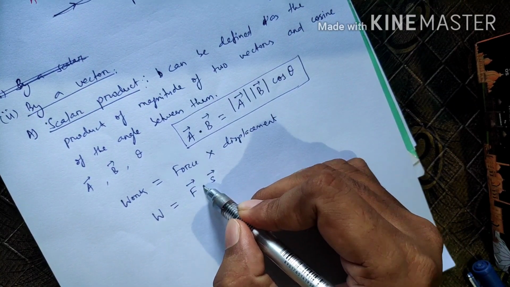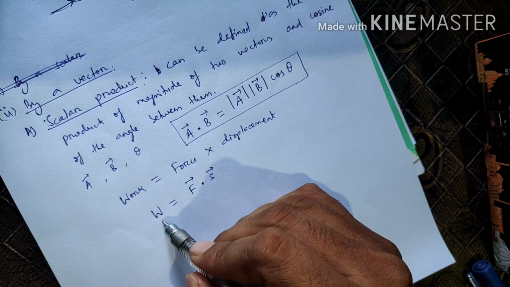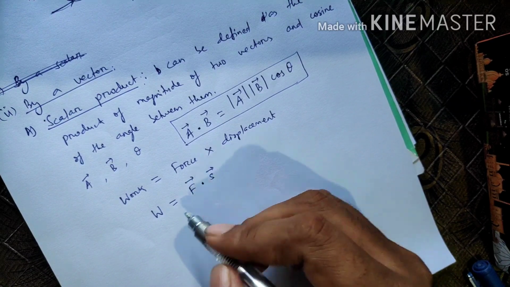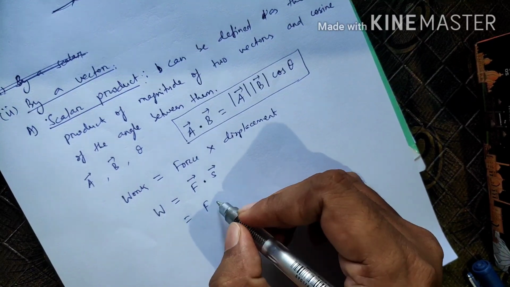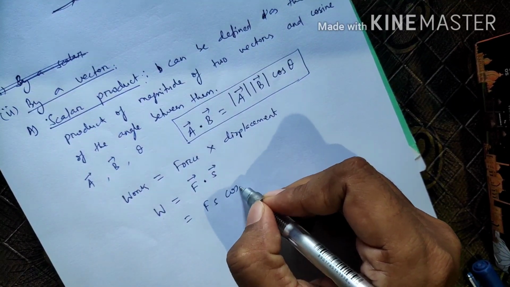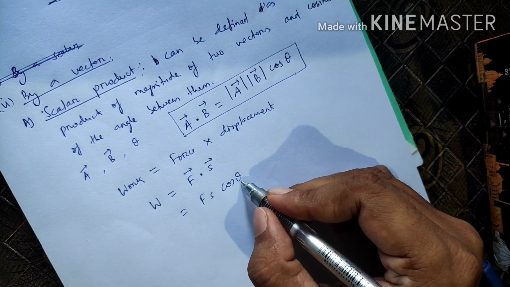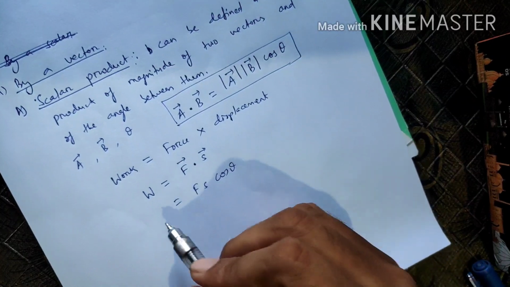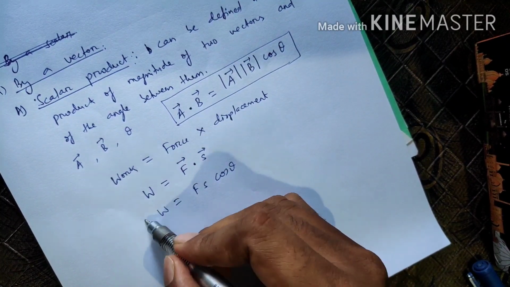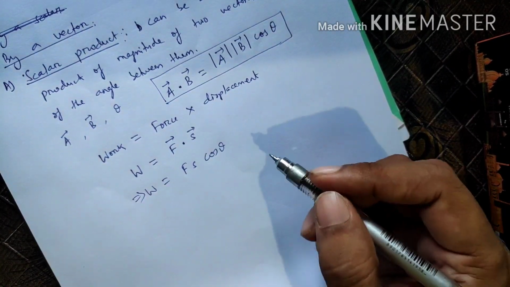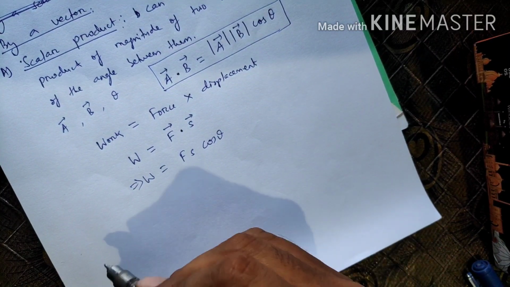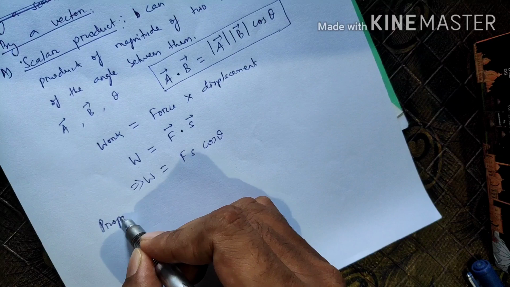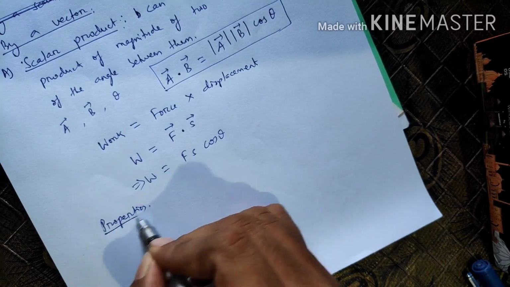This is the dot product. So work done can be defined numerically as the dot product between force and displacement. It is again written as F S cos theta, where theta is the angle between force and displacement. Got it? Okay, so now we will see the properties of scalar product.